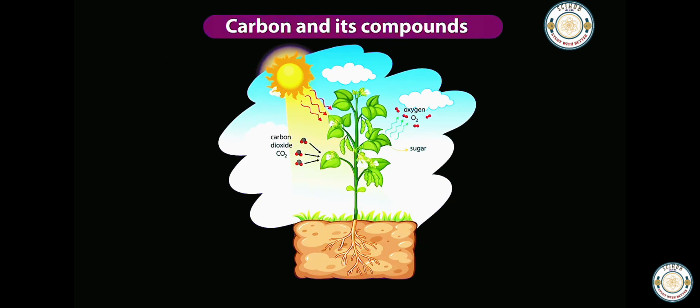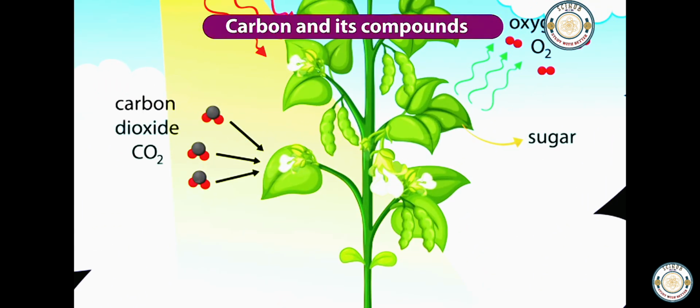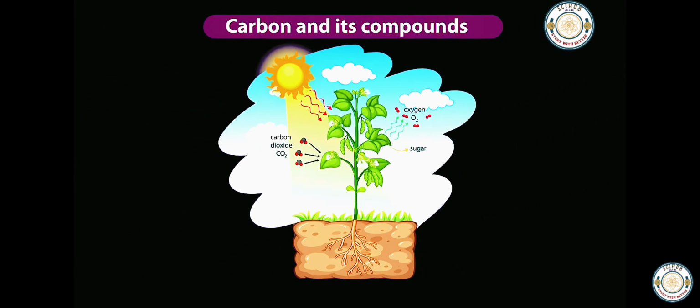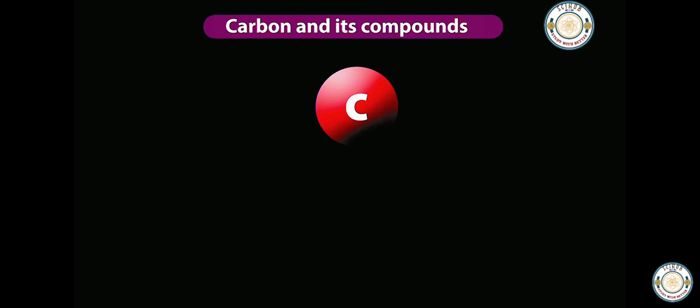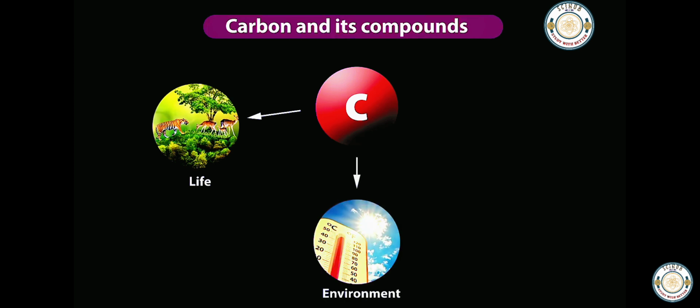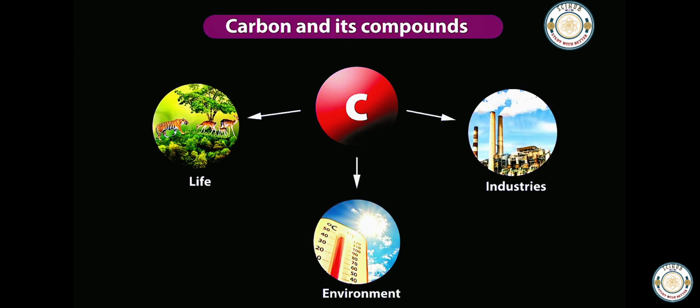Carbon dioxide is also necessary for photosynthesis. We know that it is a process where plants make their own food, supporting life on Earth. Even though carbon is present in small amounts, it has a huge impact on life, the environment, and various industries.